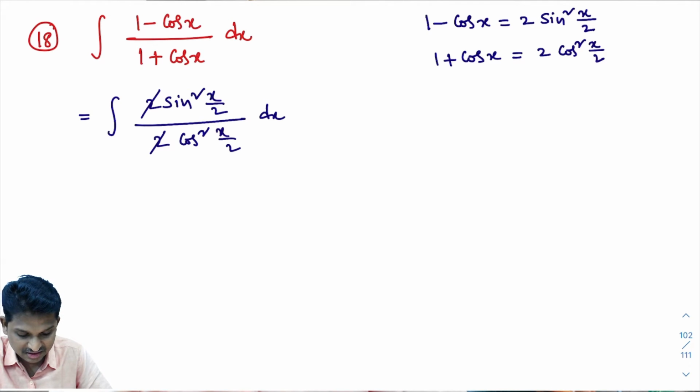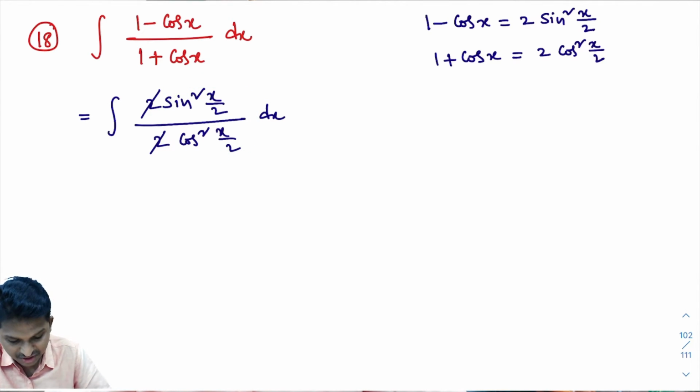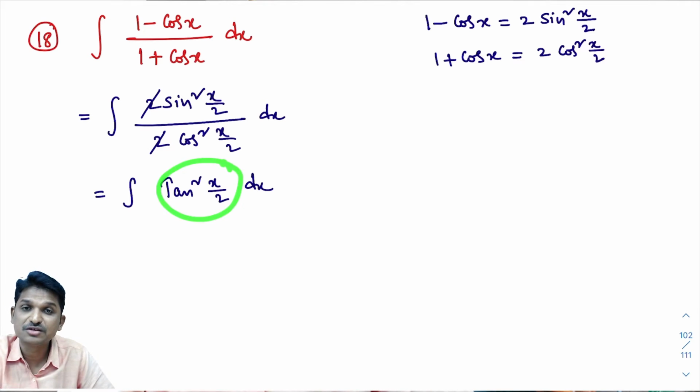We know that sin by cos is tan. So sin square x by 2 divided by cos square x by 2 is what? That is nothing but integral of tan square x by 2 dx. Look here, we got tan square x by 2. In the last class, what type of problems did we do? Integral of sin square x dx, integral of cos square x dx, integral of tan square x dx, integral of cot square x dx. That series we did in the last class.